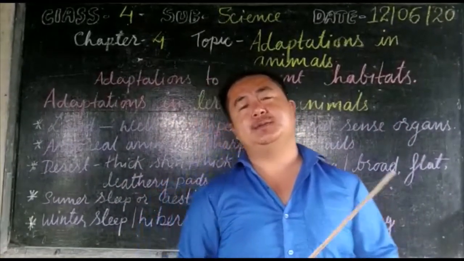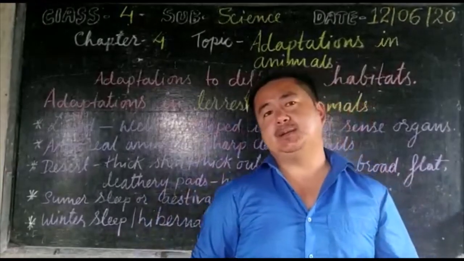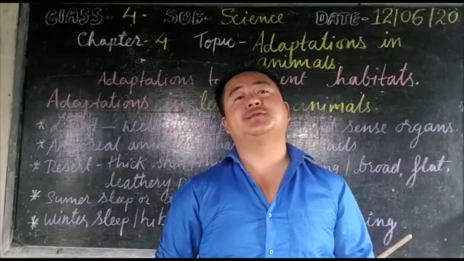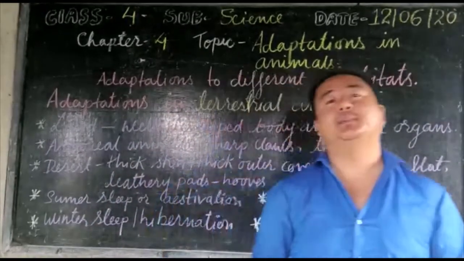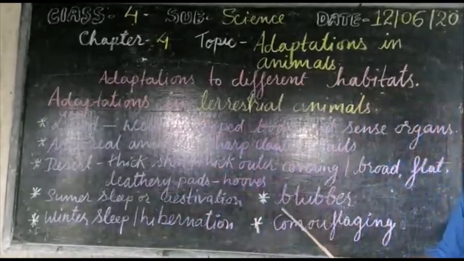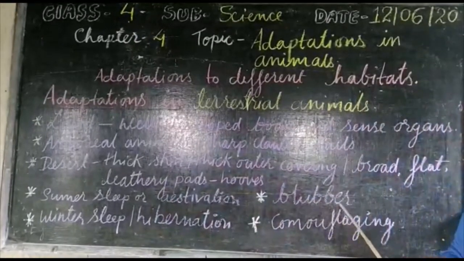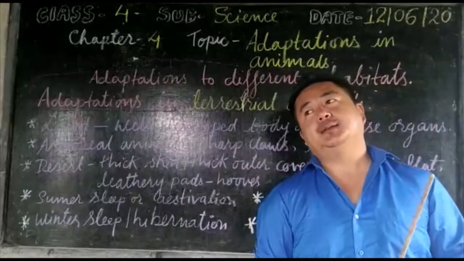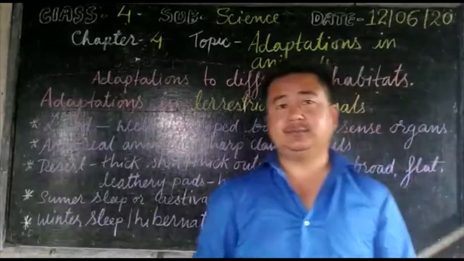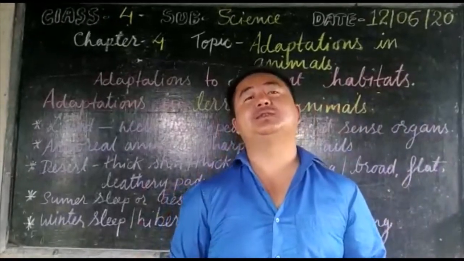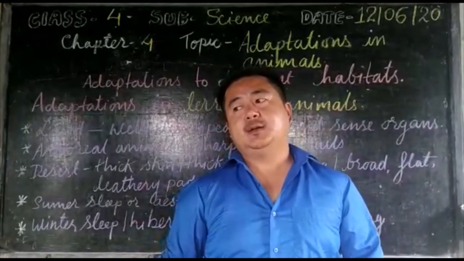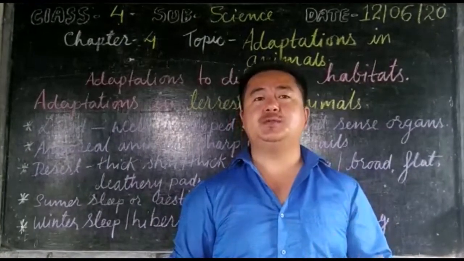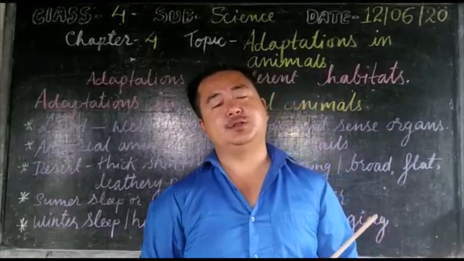Likewise, some animals like seals and penguins store lots of fat under the skin, which is known as blubber. B-L-U-B-B-E-R, blubber. With the help of that, it protects from the extreme cold. And during the extreme winter, they use that fat as energy.